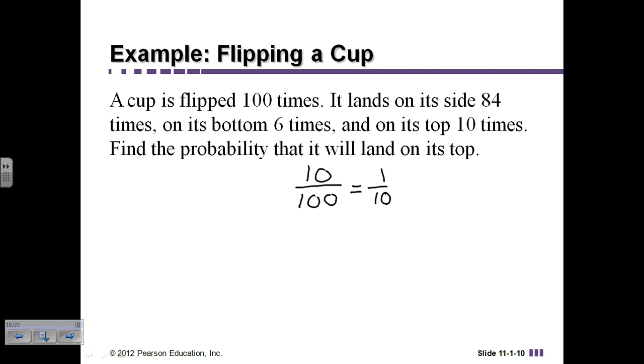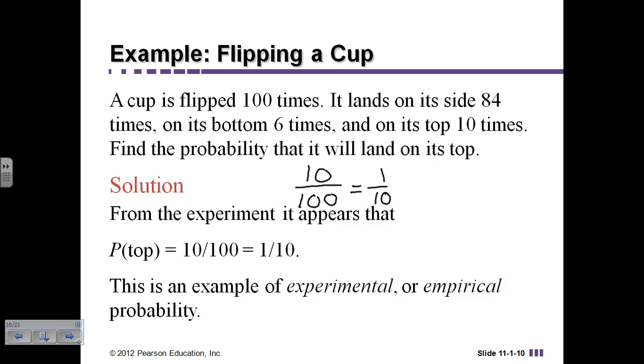So this is an example of an experimental or empirical probability. And again, we call it that because I actually did an experiment to figure out this result. Now, depending on the wind conditions, depending on how high I flip the cup, that experiment is going to be altered, depending on what happens. Whereas when you're flipping a coin, more than likely it's not going to be altered that much.